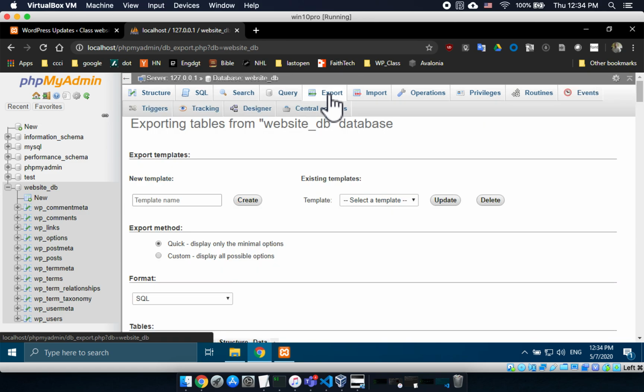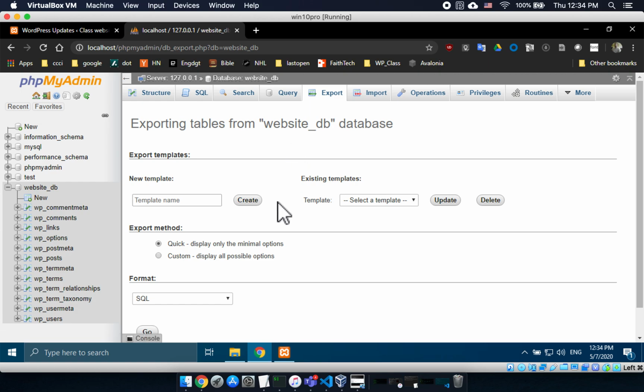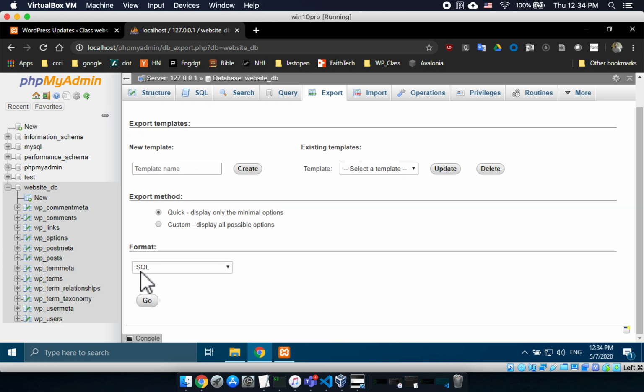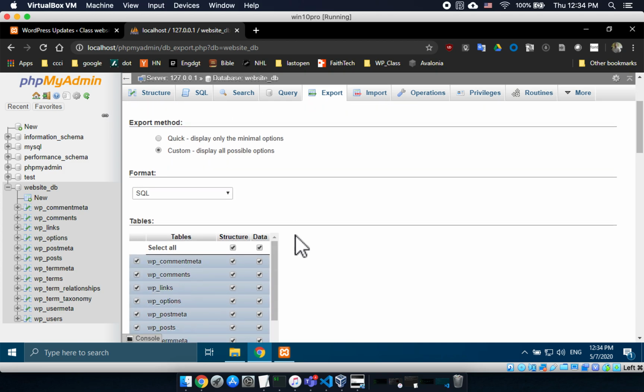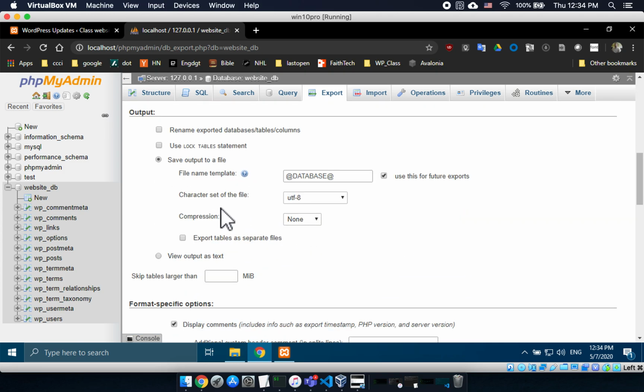So I click on the export tab. This is where I can export my database. Now, databases use something called the structured query language. People say SQL or sequel, both are correct. Mostly I want the quick options, but there is one I need from custom. So I'm going to click on custom and it's going to give me a bunch of stuff.